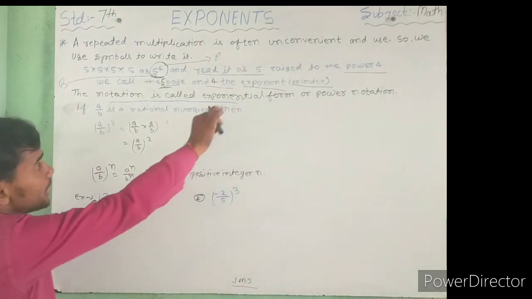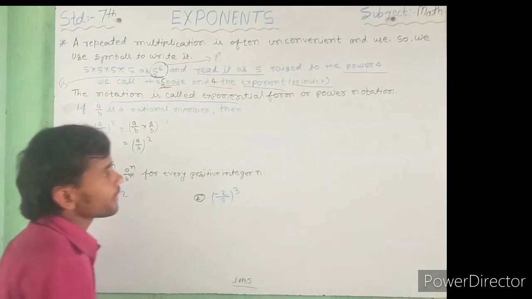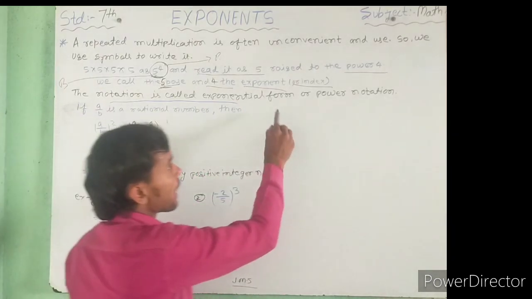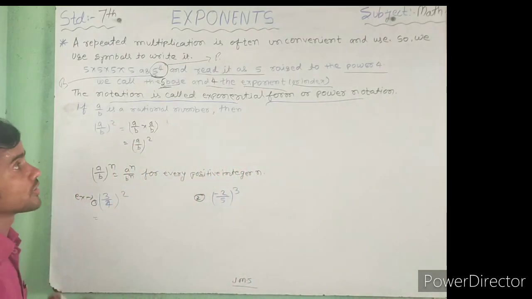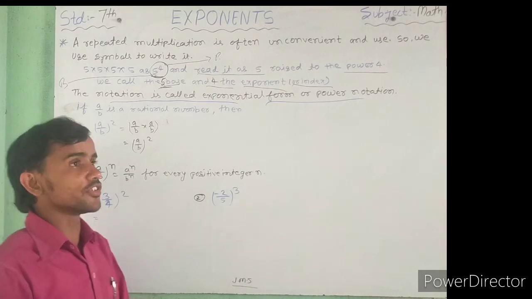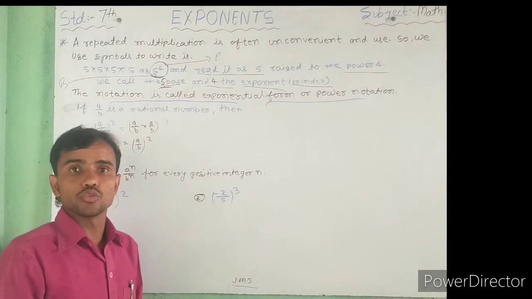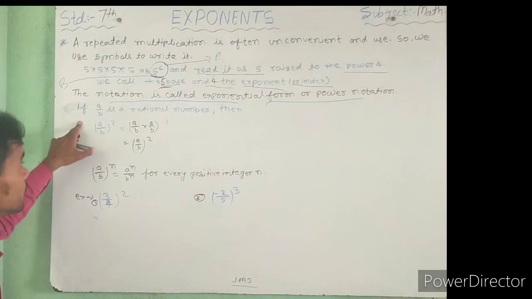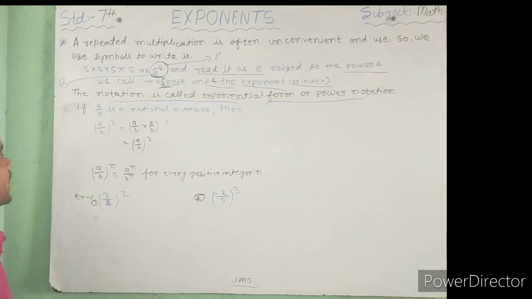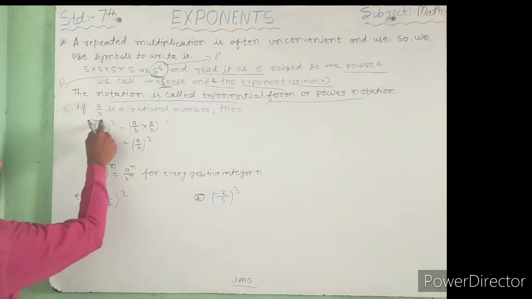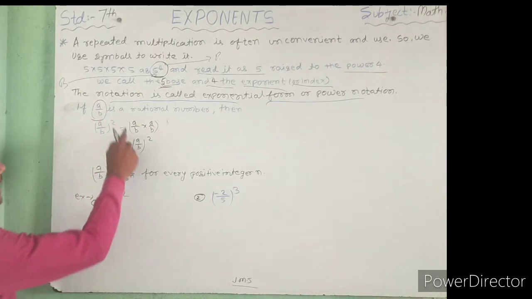You see here, it is called exponential form or power notation. If any question says convert into power notation, it means exponential form also. So here, if a by b is a rational number.